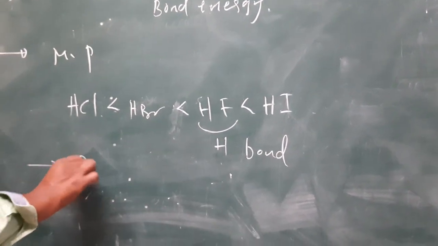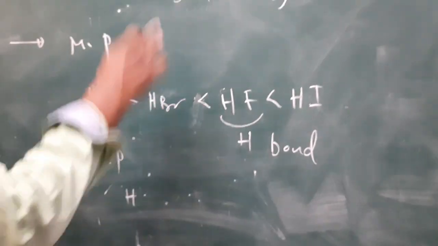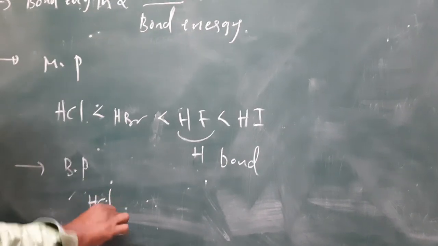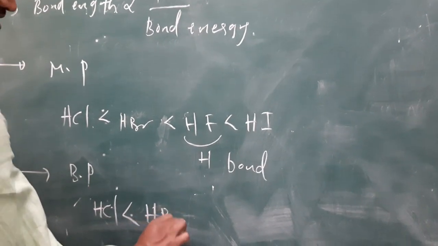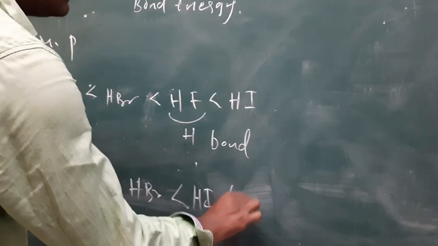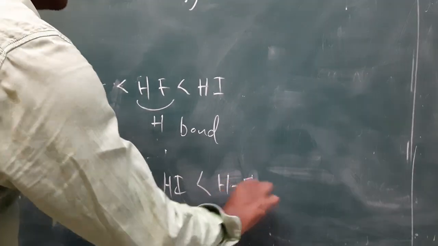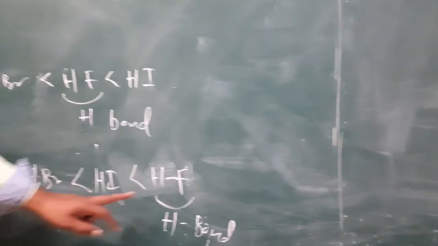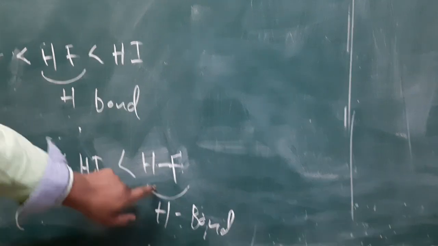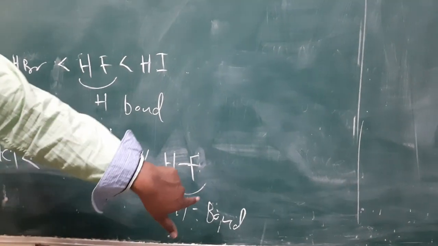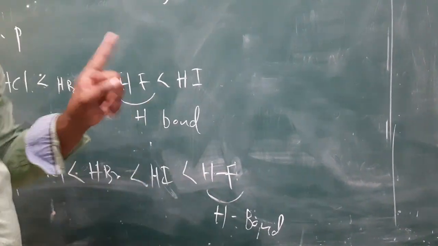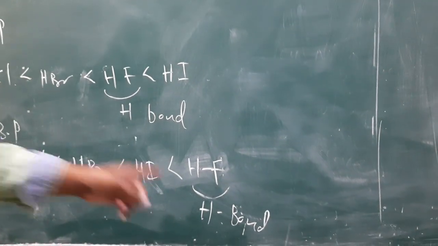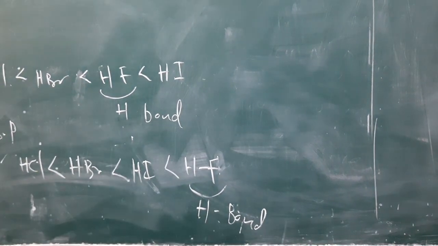Next, boiling point order. Boiling points also generally increase from top to bottom, but hydrogen fluoride is an exception. HCl is less than HBr, then HI, then HF. This is due to strong hydrogen bonding. Hydrogen fluoride forms strong hydrogen bonds, so that's why the boiling point is more, the melting point also abnormally increases, and HF is more stable due to formation of hydrogen bonds.